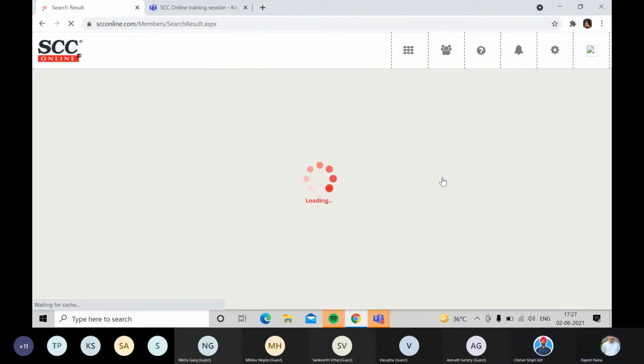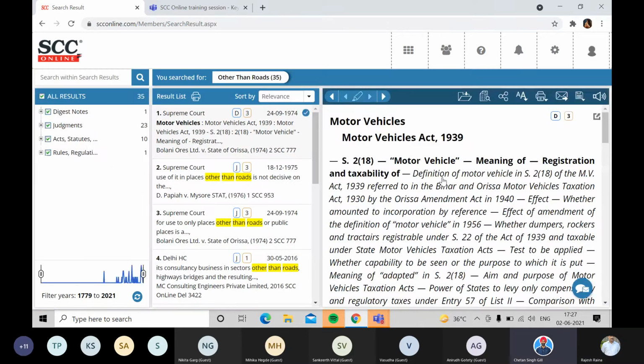Getting research is not a problem, but forming the right query is the main challenge. Could you just click on the next highlight and see if we can get something?